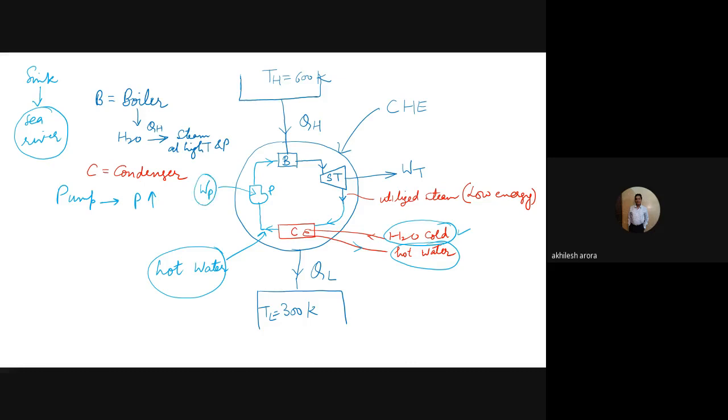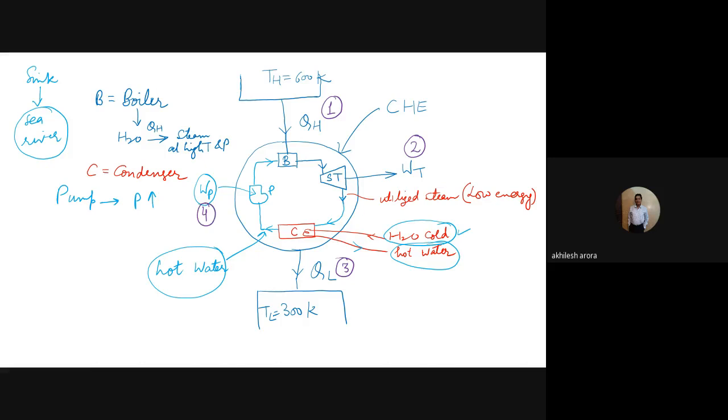So now if you see here, you can see the various types of energies which are entering or leaving the system. This is the first one, entering the system. This is the second one, leaving the system. This is the third one, leaving the system, and this is the fourth one, entering the system.